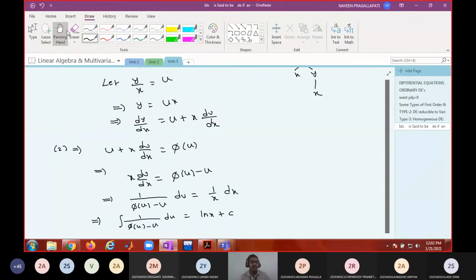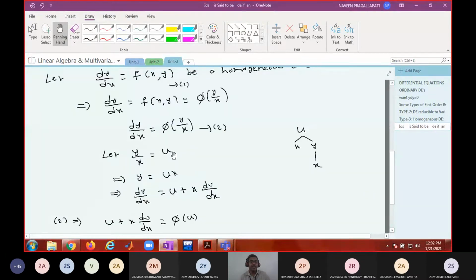So the only thing you should know is how to find the integration. Again use your previous knowledge. Whatever integration techniques you know, you apply those techniques to find the value of this integration. And at the end, replace u with y by x.